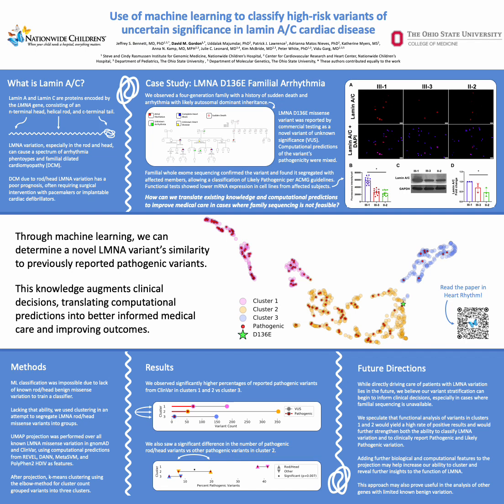I'd also like to highlight some possible future directions of our work. While we're not quite to the point where we can directly drive care of patients with variation in LMNA, we believe that our clustering and variant risk stratification can begin to augment and inform our clinical decisions, especially in cases where we can't sequence the entire family due to consent or availability of samples. We speculate that taking variants from clusters 1 and 2 and doing further functional analysis would yield a high rate of positive results, and this would further feedback to strengthen the model in the future.